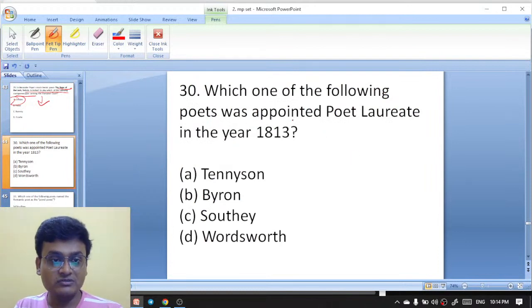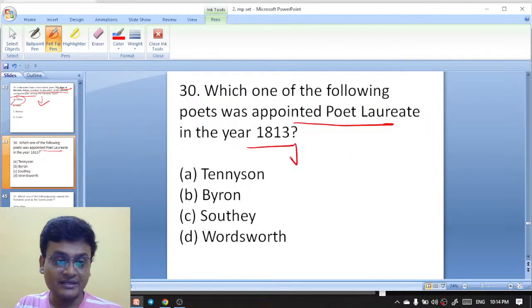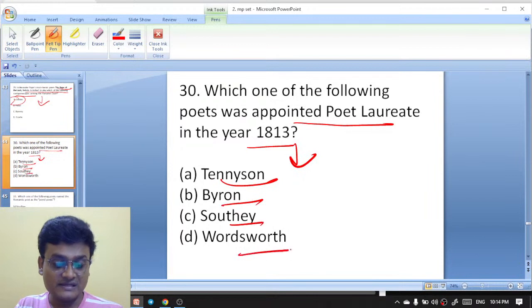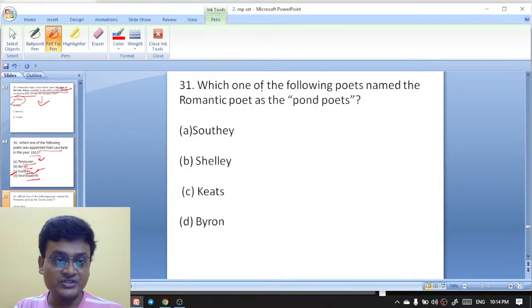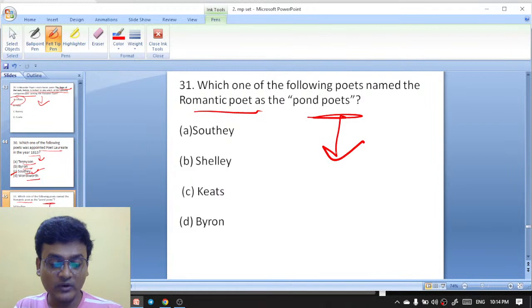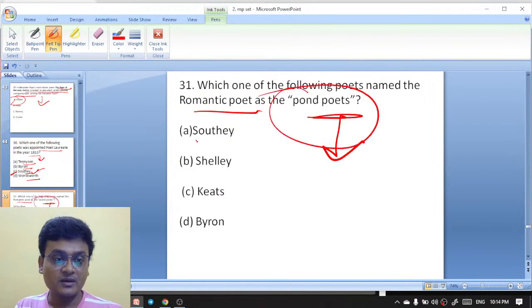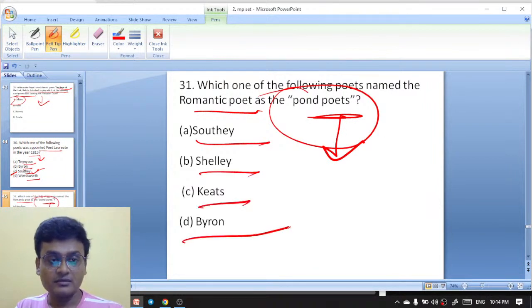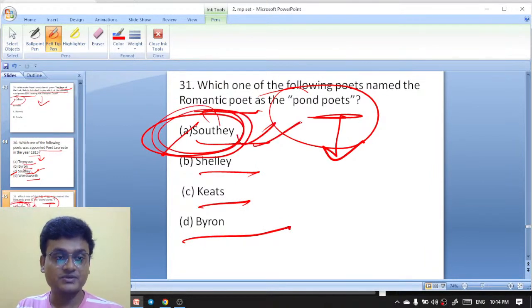Which of the following poets was appointed poet laureate in the year 1813? Tennyson, Byron, Southey, Wordsworth. It is Southey. Robert Southey was actually appointed poet laureate in the year 1813. Next question. Which one of the following poets named the Romantic poets as the pawn poets? Robert Southey, Shelley, Keats, Byron. So it was Robert Southey who had named the Romantic poets as the pawn poets.